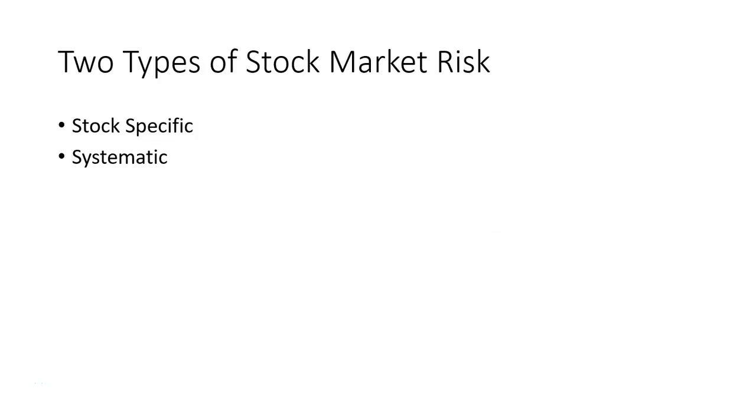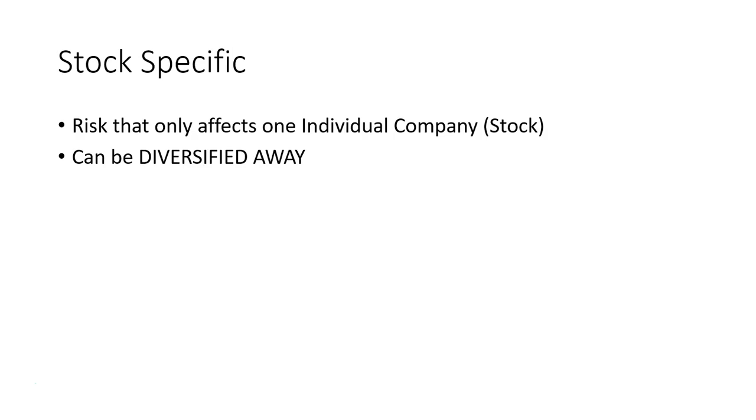There are two types of stock market risk. There's stock-specific risk and systematic risk. Let's start with stock-specific risk. Stock-specific risk is risk that only affects one individual company or stock. And stock-specific risk can be diversified away. That is very critical for you to understand. Stock-specific risk can be diversified away.